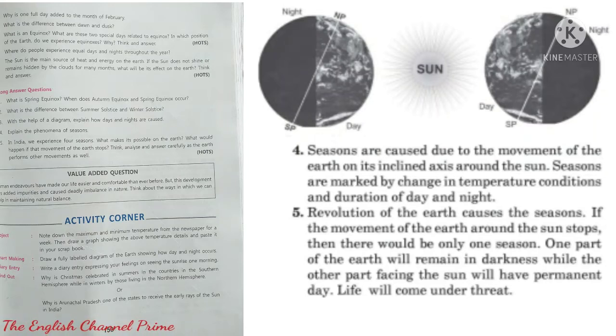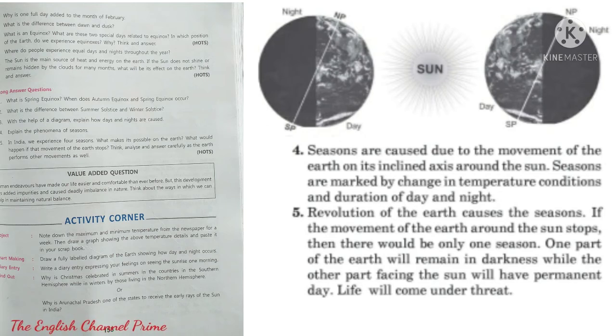Fifth question, in India we experience 4 seasons. What makes it possible on the earth? What would happen if that movement of the earth stops? Think, analyze and answer carefully as the earth performs other movements as well. So write down the answer.